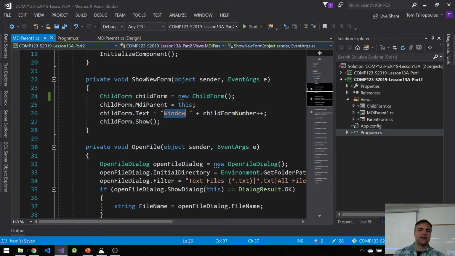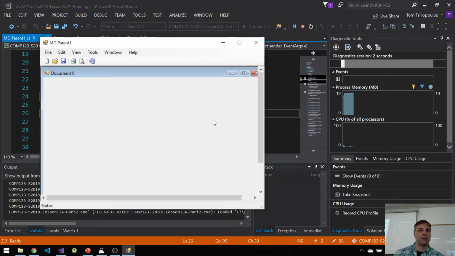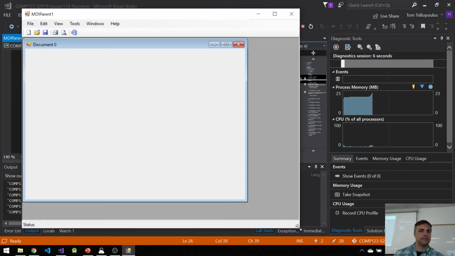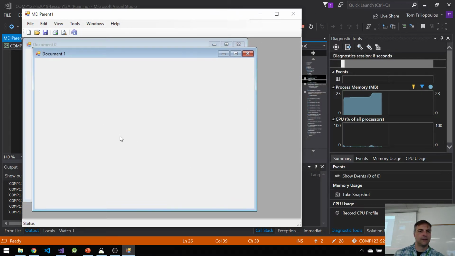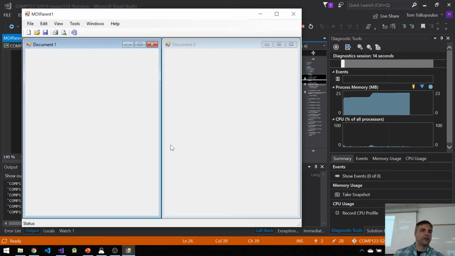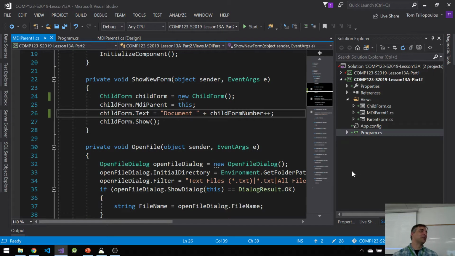Everything else can stay. I can change this to document like I had before. And then when I run this thing, it looks exactly like mine now. Look, boop, document 1. Document 1, document 2. Here's all the documents. Let's tile them vertically. It's a beautiful thing, guys. It's a beautiful thing, and I have very little to do with it, which is always good to me.